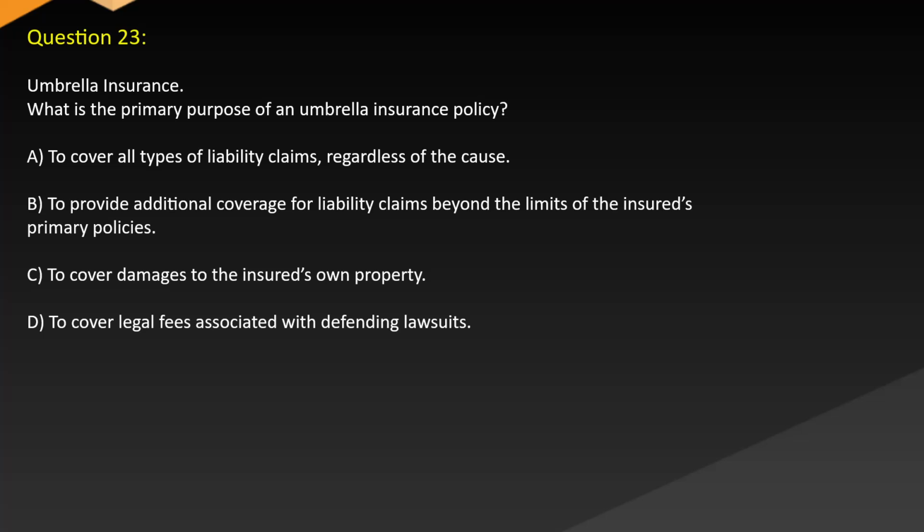Question 23. Umbrella insurance. What is the primary purpose of an umbrella insurance policy? A. To cover all types of liability claims, regardless of the cause. B. To provide additional coverage for liability claims beyond the limits of the insured's primary policies. C. To cover damages to the insured's own property. D. To cover legal fees associated with defending lawsuits.